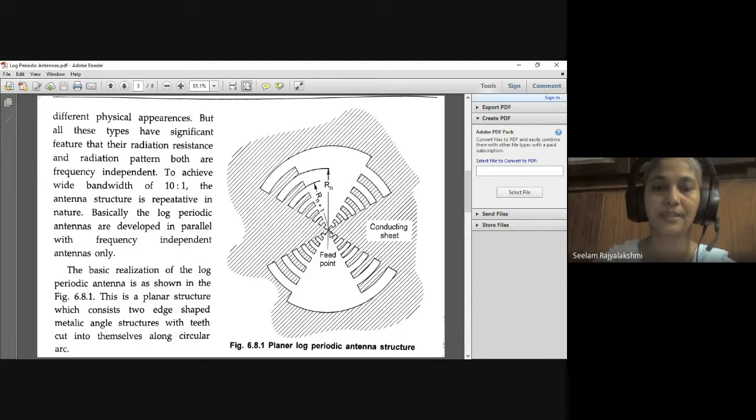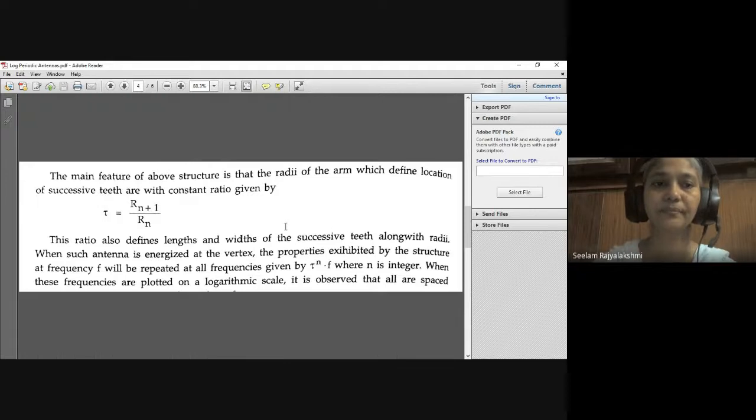So here this is a feed point. The main feature of the above structure is radii. If you consider the radii of the arm, the locations of successive teeth are with a constant ratio, which can be given as tau equals Rn plus 1 by Rn. So this ratio also defines the length and width of the successive teeth along with the radii.